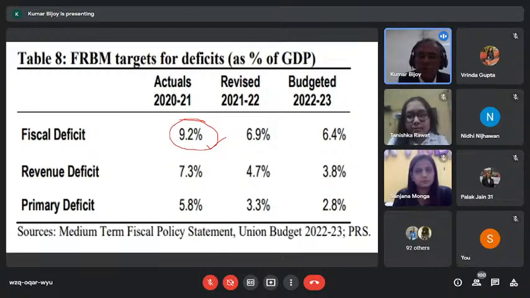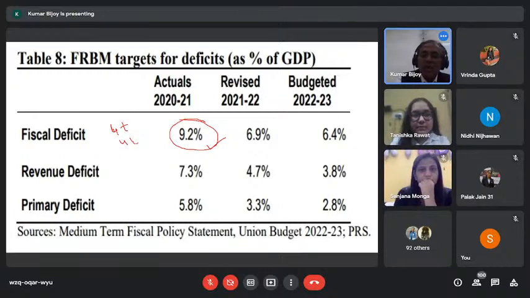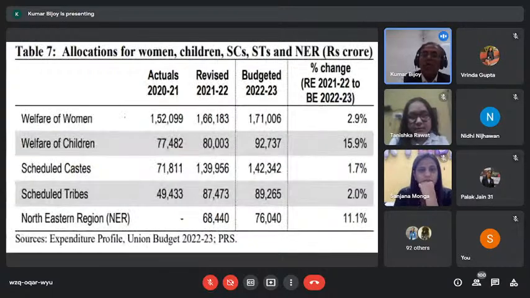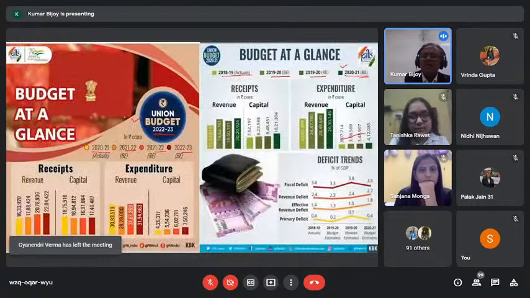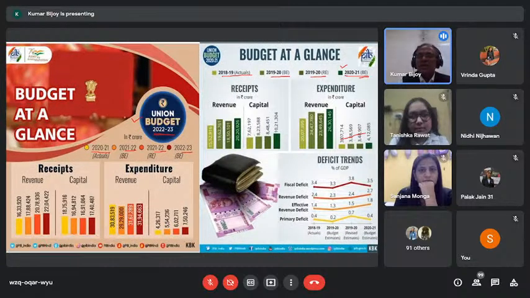Why was there a 9.2% fiscal deficit? Because more than 4 trillion of revenue shortfall was there, and more than 4 trillion of expenditure increase, making more than 8 trillion, approximately 9 trillion of additional amount, which the government had to take care of. And the government was criticized everywhere without people knowing that the government has collected less money and spent more money.